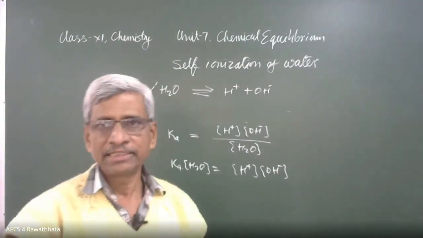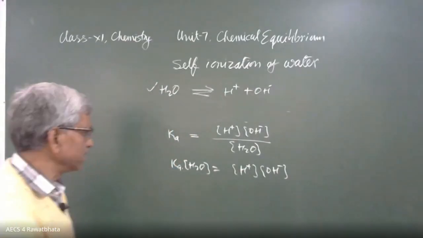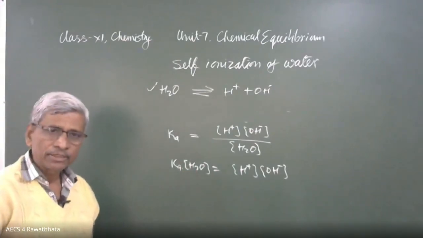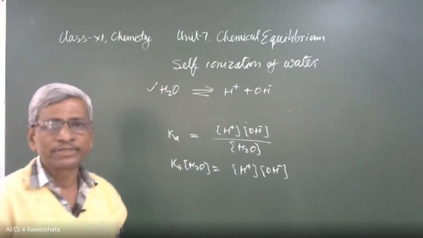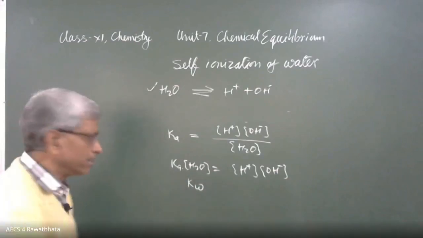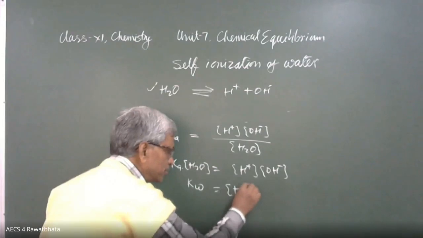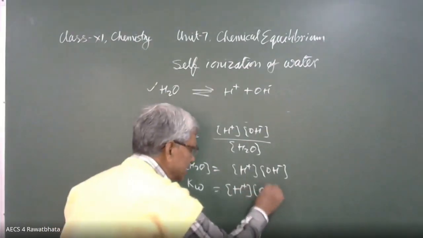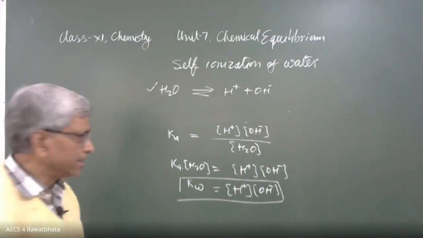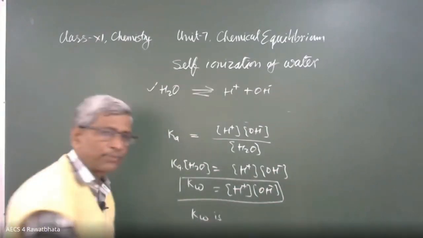Yes, the students of 12C and 11C have answered this. Yes, it is the correct one. So these two are constants, and the product of two constants is also a constant, and that constant is called Kw. Kw is equal to the product of the molar concentrations of H+ and OH-. This is the relation for Kw, where Kw is called the ionic product of water.